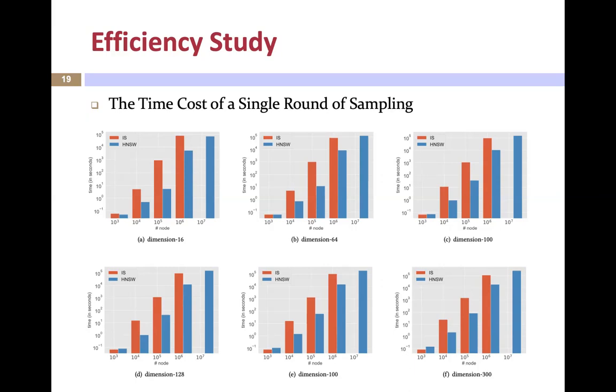From these charts, we can observe that HNSW-based sampling costs much less time than the importance sampling method. And such superiority is more obvious with low dimension vectors, which proves the rationality of reducing the vector dimension to a smaller value by employing the auxiliary transforming kernels. The importance sampling cannot even finish a single round of sampling on a network of 10 million nodes within a week, which again proves the efficiency of our model.